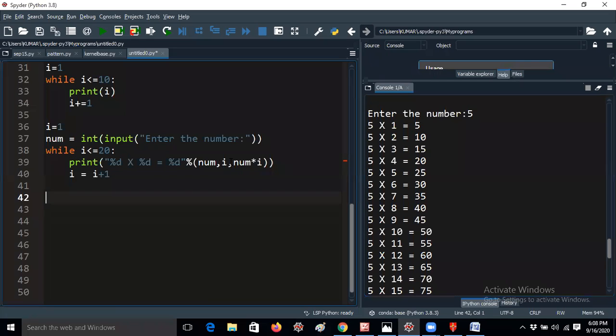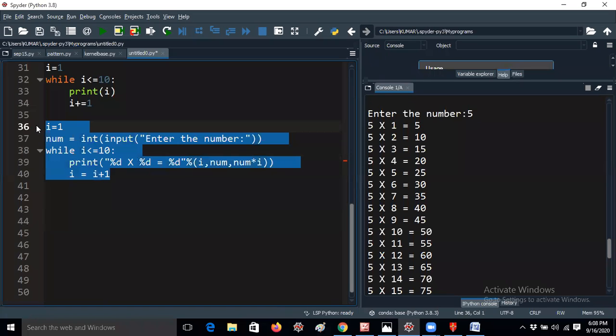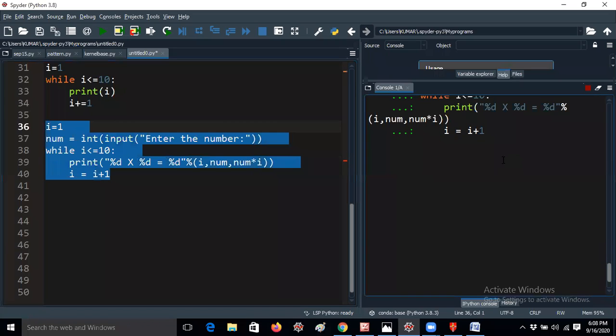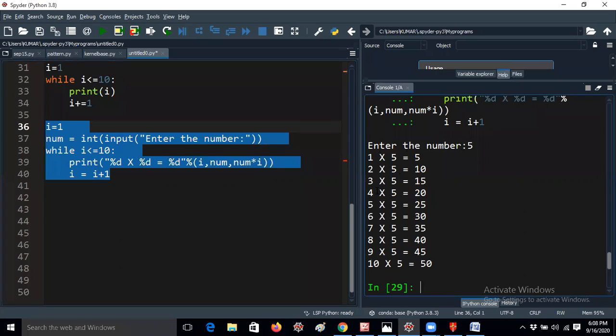So that means, whenever you are giving the order num comma i, instead I am giving i comma num. What will happen? Just see the output. You will get the difference, though you will anyway get the correct result on the right side. Let me give 10 only. Now I'm giving 5. I'm getting 1 5s are 5, 2 5s are 10. This is not a correct idea, right? Because you can see in the tables book, it will not be printed like this. So that is our program now.